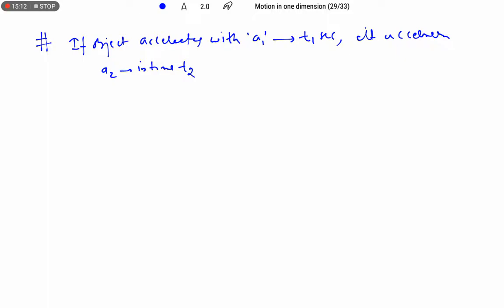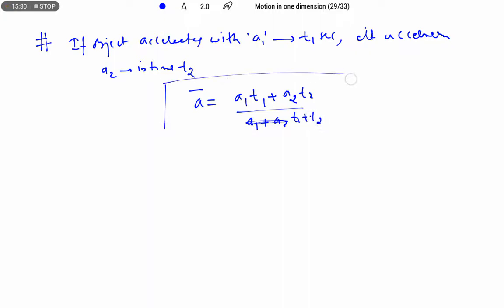Then they are asking what is the average acceleration. So average acceleration, a bar, is equal to a1 t1 plus a2 t2 by t1 plus t2. This is the formula for average acceleration. In this way we find its average acceleration if it is accelerating with a1 in t1 seconds and a2 in t2 seconds. We are going to get its acceleration as a1 t1 plus a2 t2 by t1 plus t2.